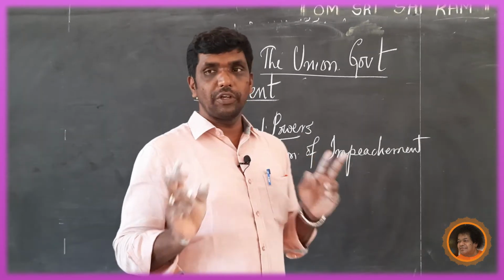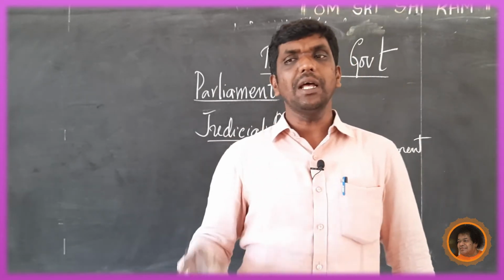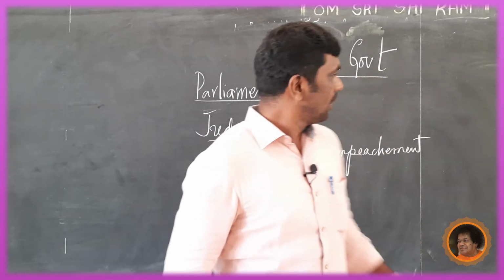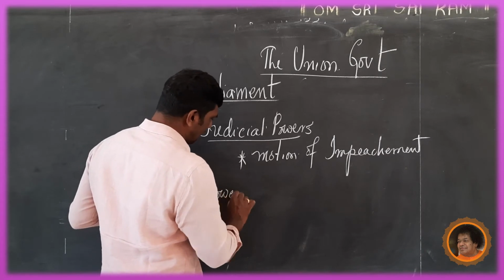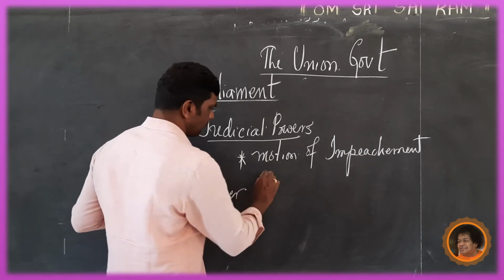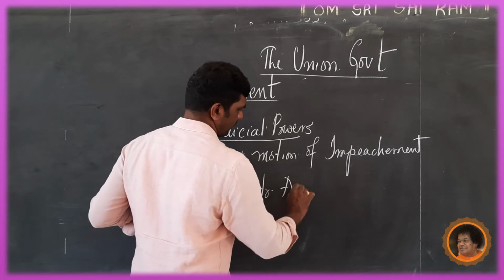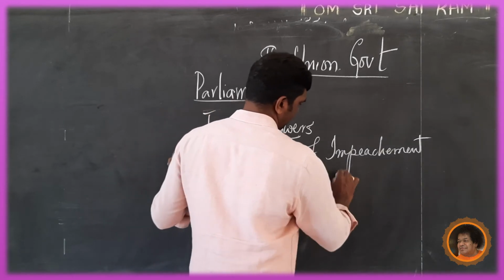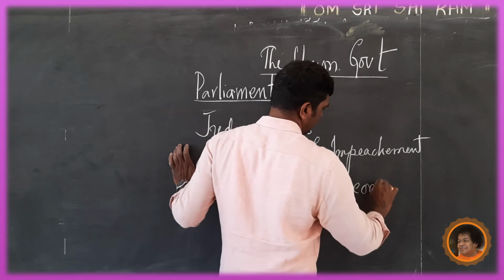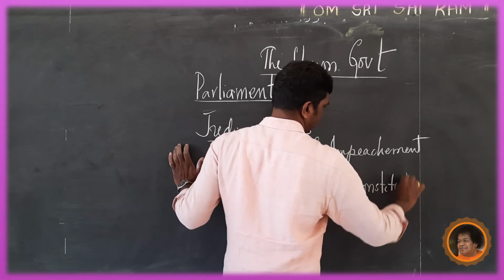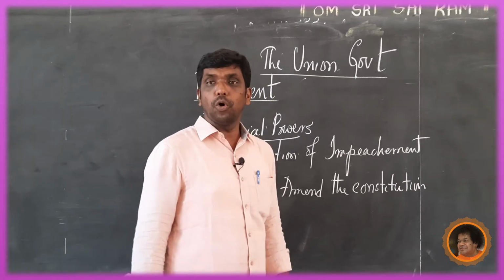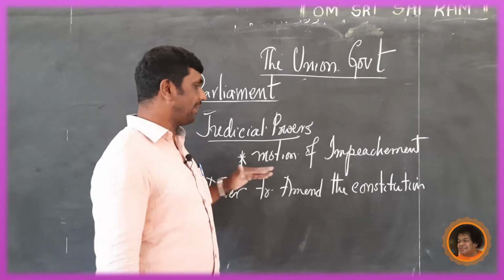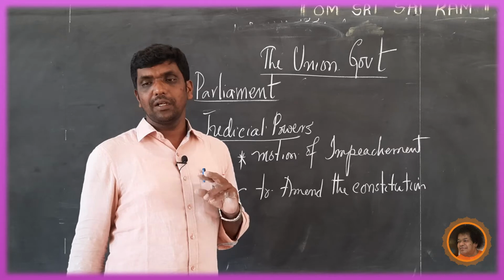Now we discussed the power to amend the Constitution. See, this is another power: the power to amend the Constitution. Both the houses of the Parliament have equal rights to amend the Constitution.